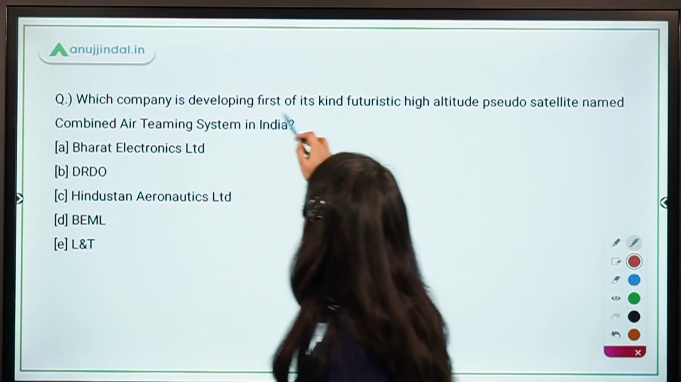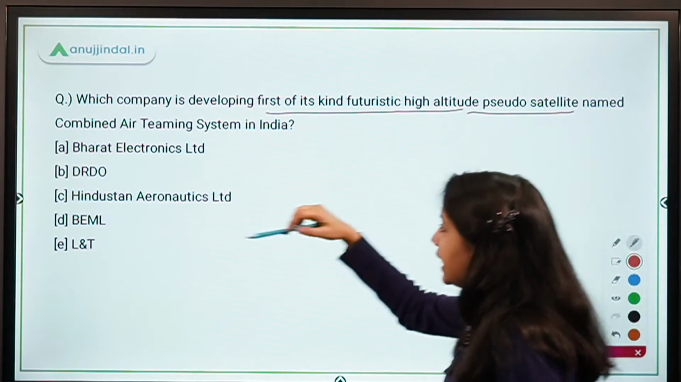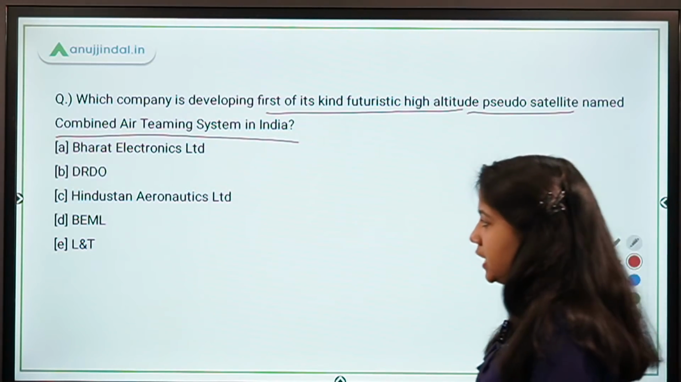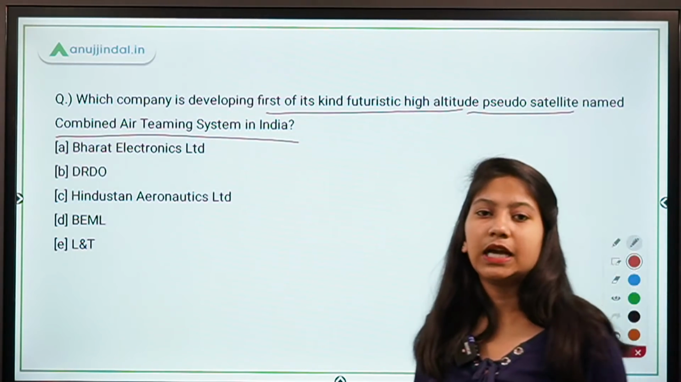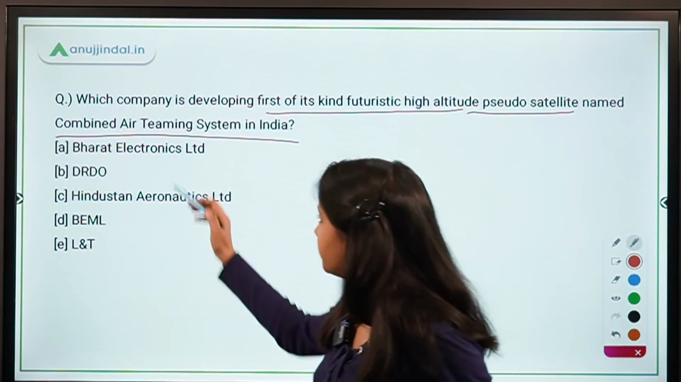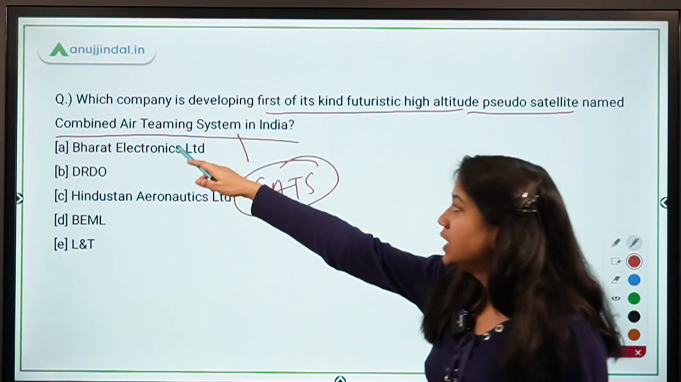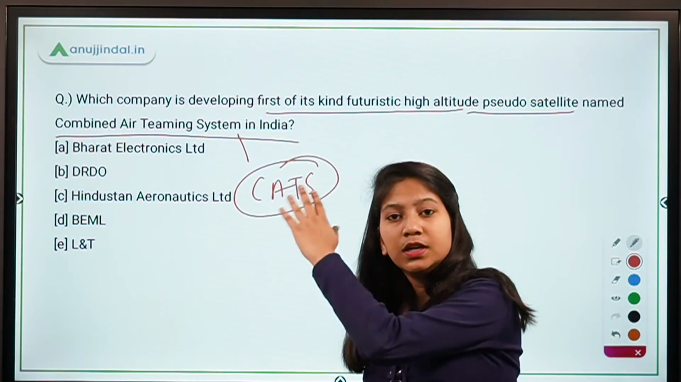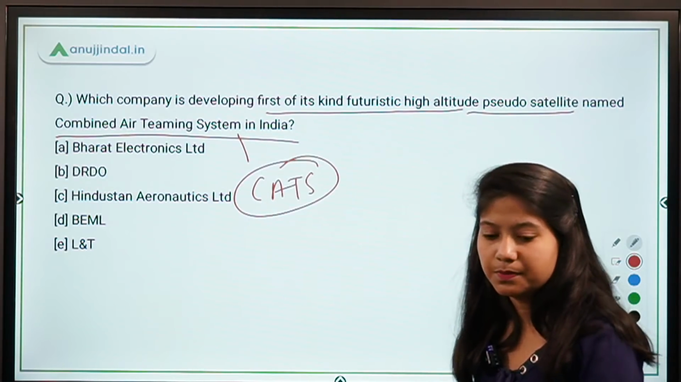Which company is developing first of its kind futuristic high altitude pseudo satellite named Combined Air Teaming System in India? So Bharat Electronics Limited, DRDO, Hindustan Aeronautics Limited, BEML and L&T are in the options. Which company is developing this Combined Air Teaming System, which is short form as CATS? So guys, full form is also important. You can be asked about the full form of this system only, that is Combined Air Teaming System.